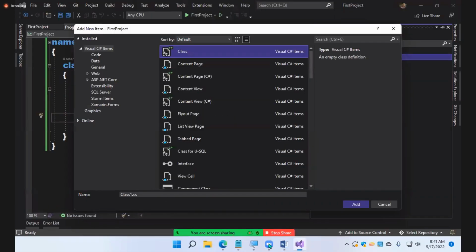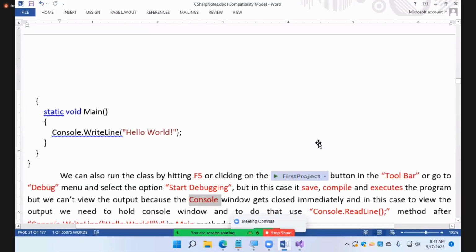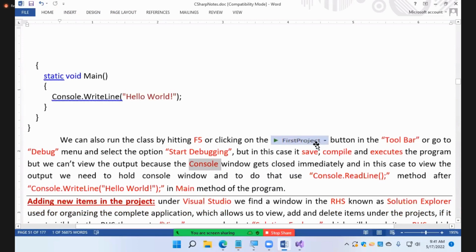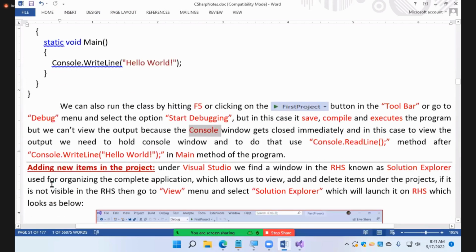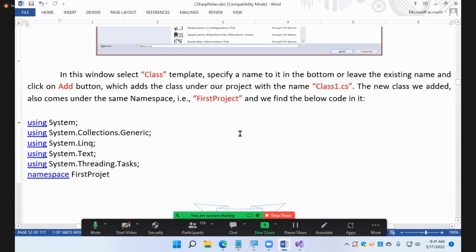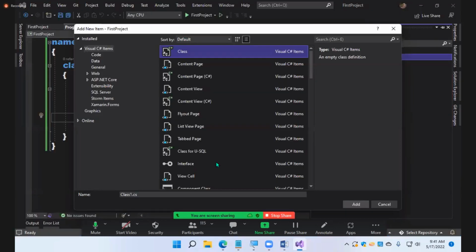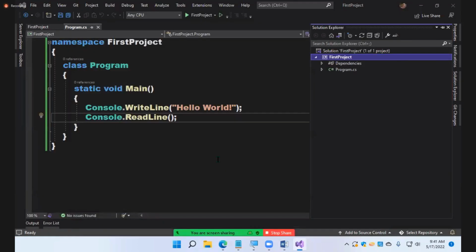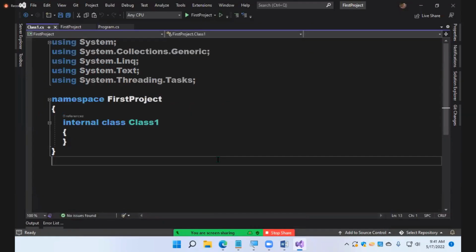No, sir, I want to give a name of my own. Give it, guys, no problem. You can give a name of your choice, whatever name you want as per your requirements. Right now, I did not give any name. It is Class1. Click on the Add button and watch. It is added. See there? That is how it adds. Notice it? But do I need that using statement?